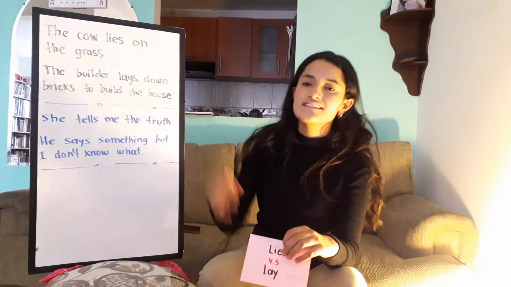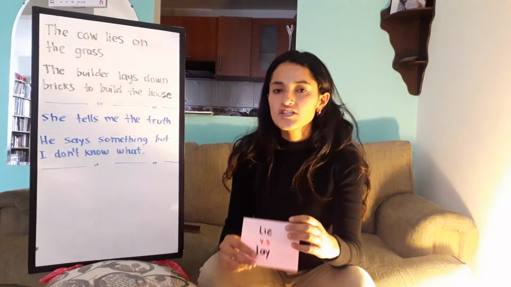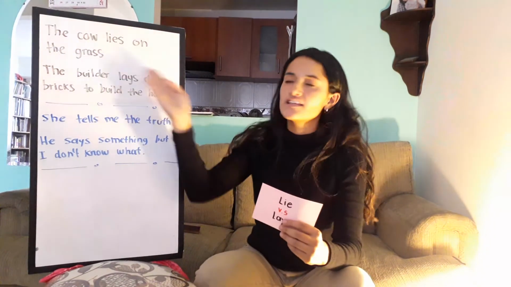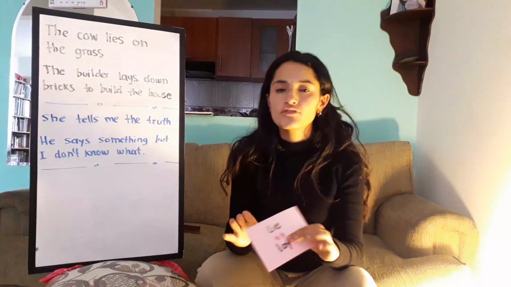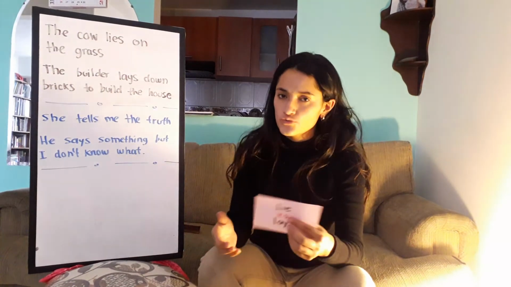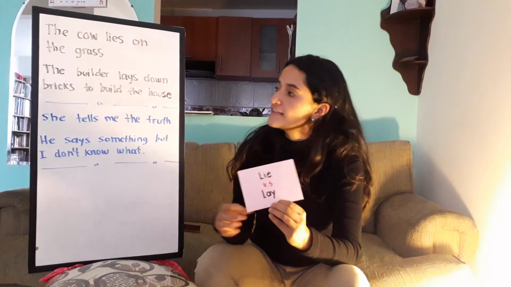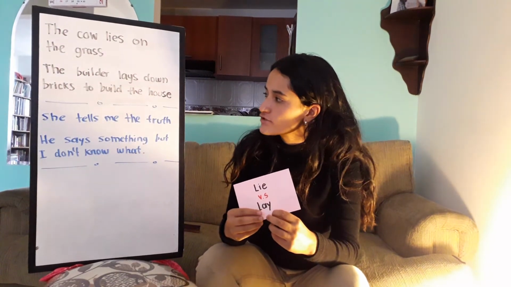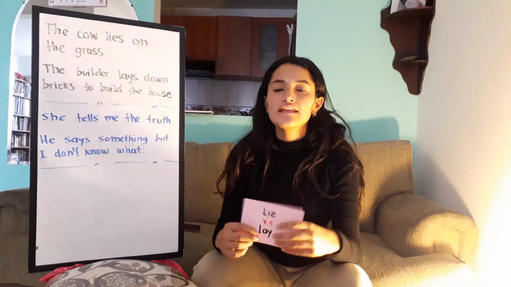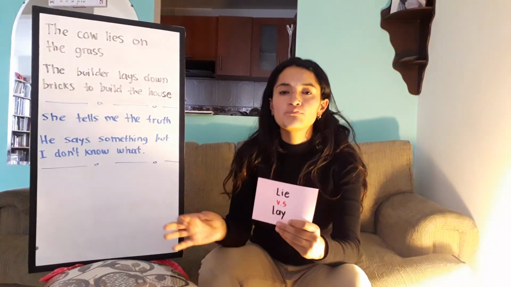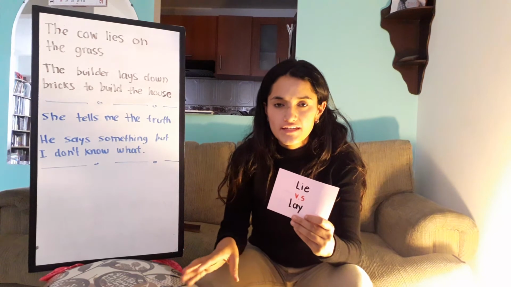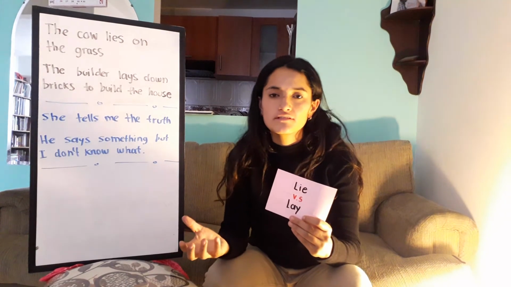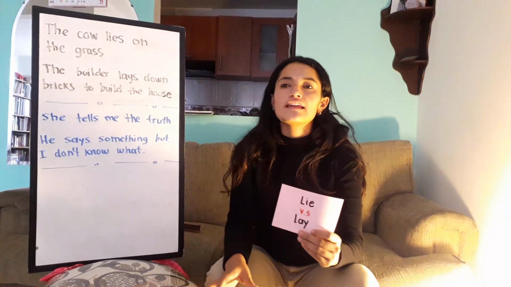Of course, lies is also mentir in Spanish, but in this context, it is to be in a horizontal position in order to rest. And lay, the example is the builder lays down bricks to build the house. Lay is to put something on the floor or to put down something on the floor.